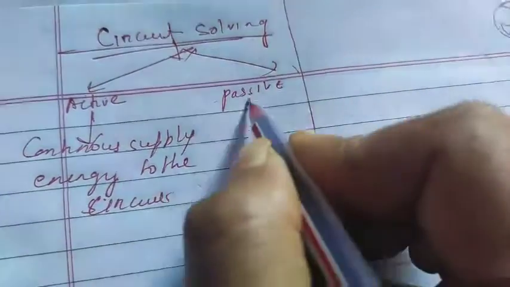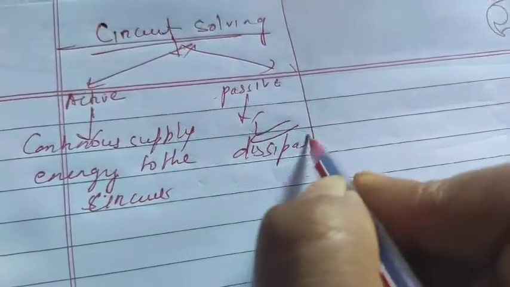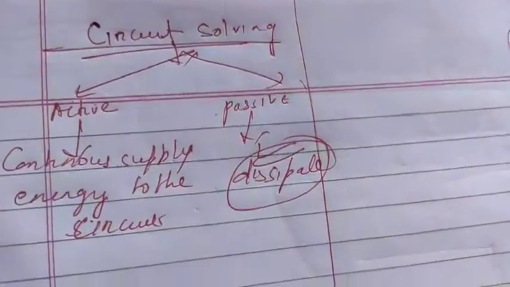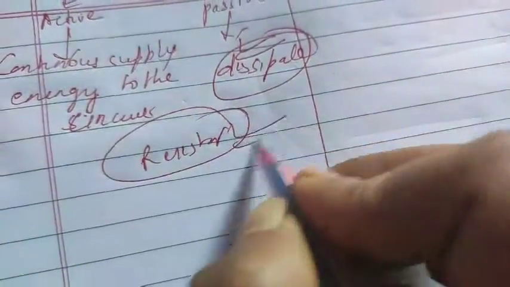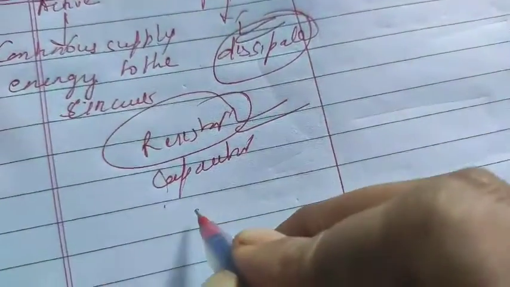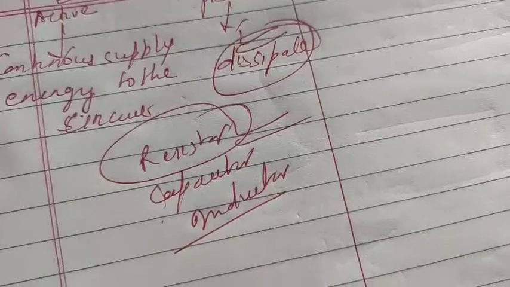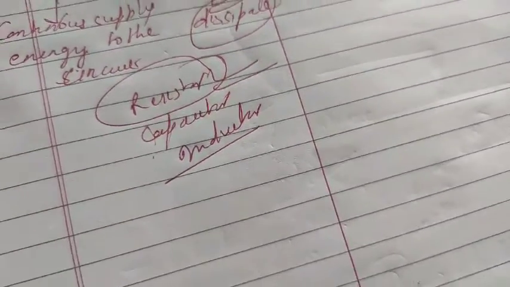But what is passive? It dissipates the energy. Dissipate means some energy is wasted if you put this device. What are they? First is the resistor, it will waste some energy, or it can control the flow of current. Second is the capacitor, and third is the inductor. Clear? So this we will study in inductor, after the magnet chapter. Capacitor I have already told you. Resistor also I already told you.